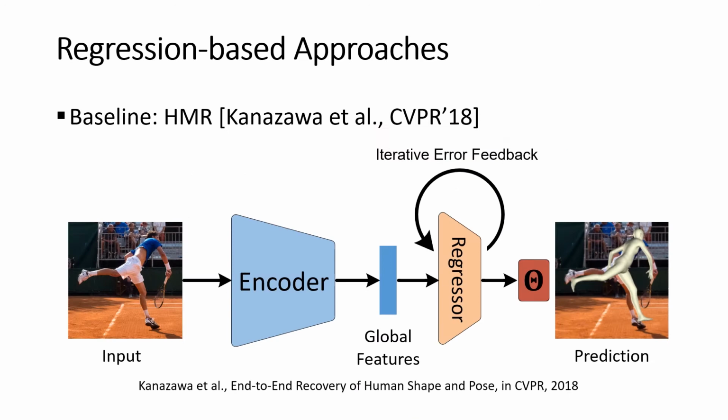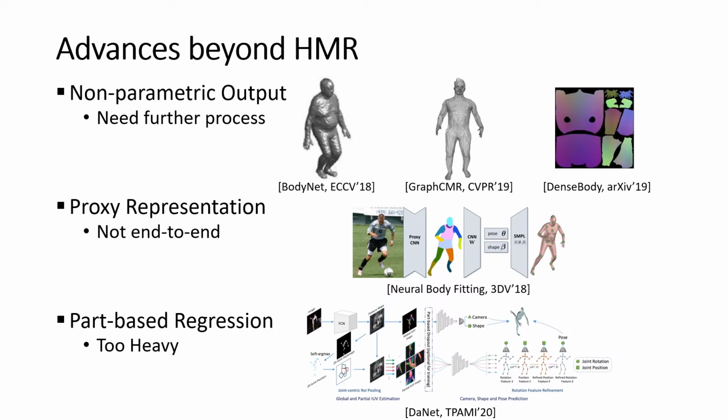Let's start with the classic regression-based approach HMR. Firstly, HMR extracts global features using an image encoder, and then predicts the model parameters via an iterative error feedback module. There has also been steady progress going beyond HMR to improve the reconstruction results, such as non-parametric output, proxy representation, and part-based regression strategy. However, some of these solutions need further processing, block end-to-end learning, and are costly in computation.